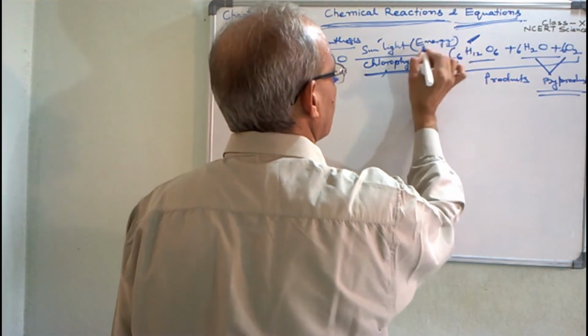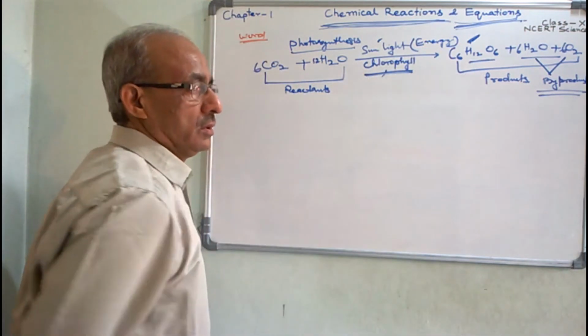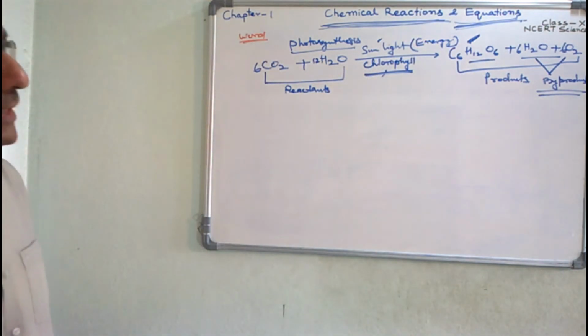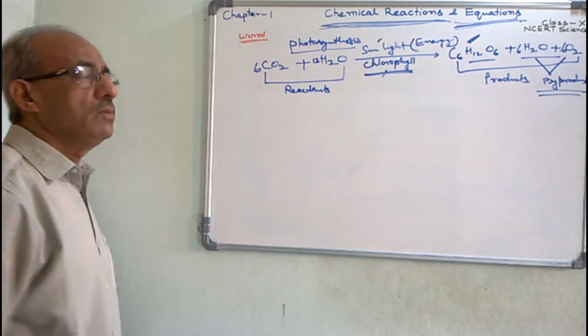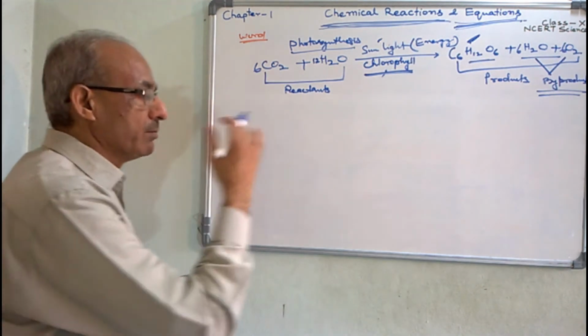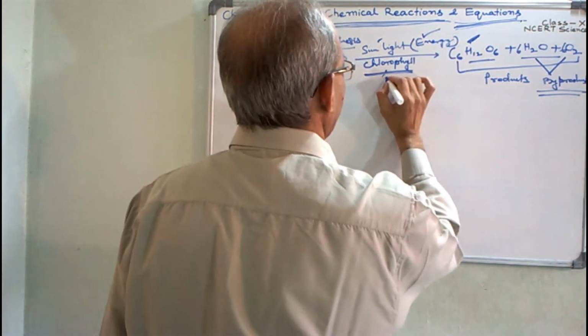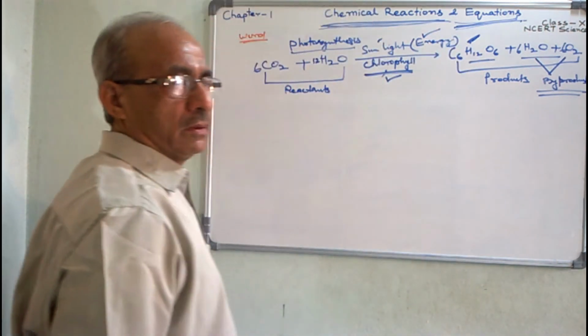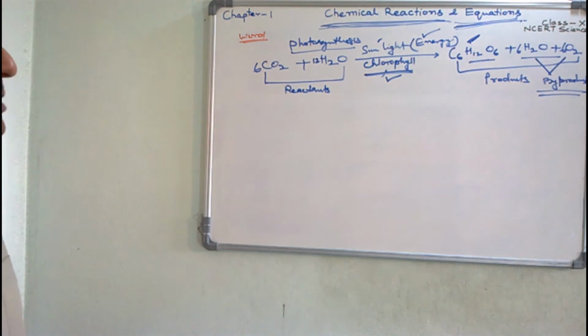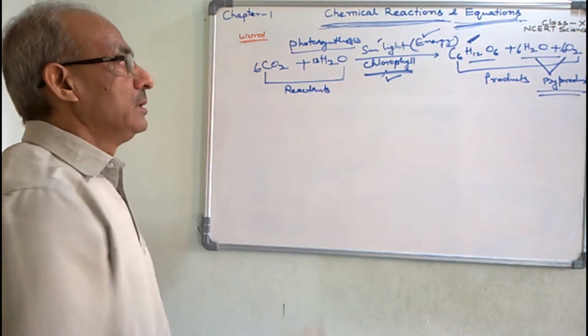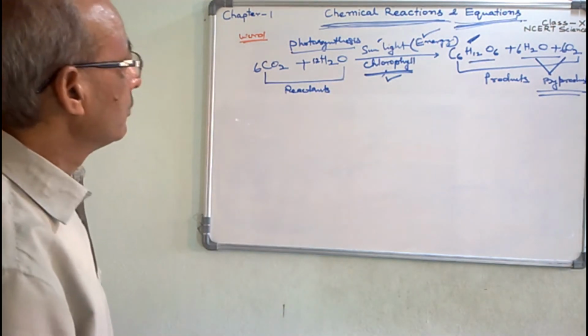Here, two factors are essential to facilitate the process of photosynthesis. It is a biochemical reaction. Energy is required and a catalyst is also required to complete the reaction here.